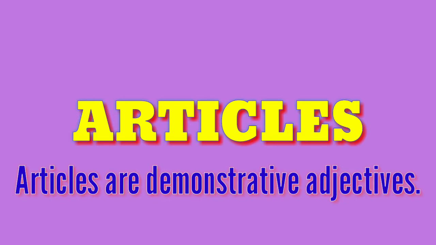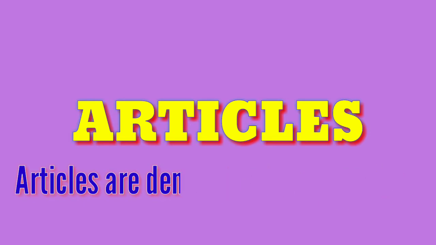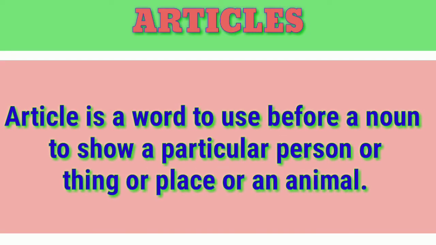For the article, there is a definition. Article is a word to use before a noun to show a particular person or thing or place or animal. That is called article. In this definition, article is a word. Here we will take the articles a, an and the. There are three articles. A is also a word, an is also a word, and the is also a word. So that's why article is a word.